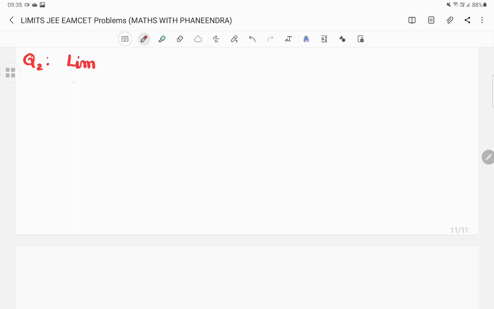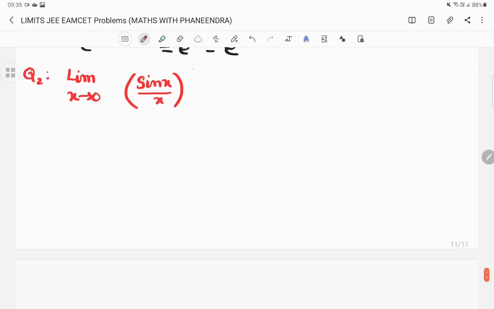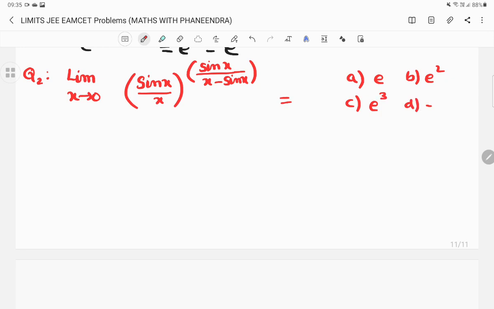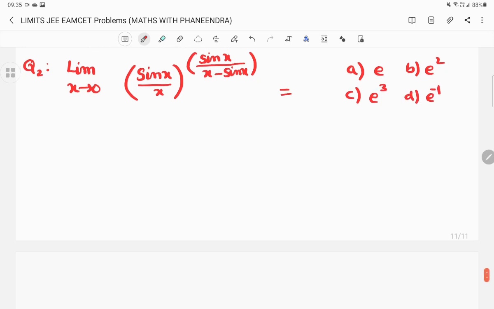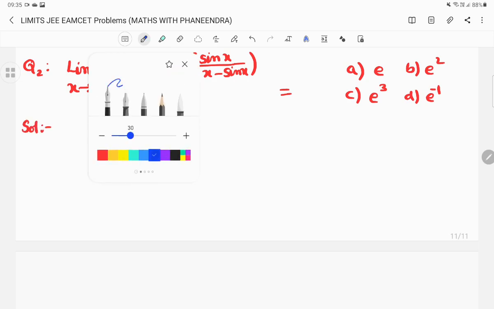Limit x tends to 0 of sin x by x, whole power sin x divided by x minus sin x. This is the question, which is equal to, options: e square, e power 3 and e power minus 1. So how to do? The similar way I am going to follow.